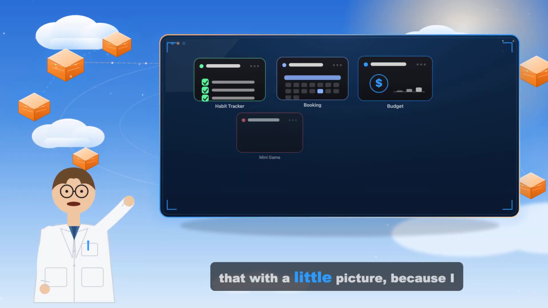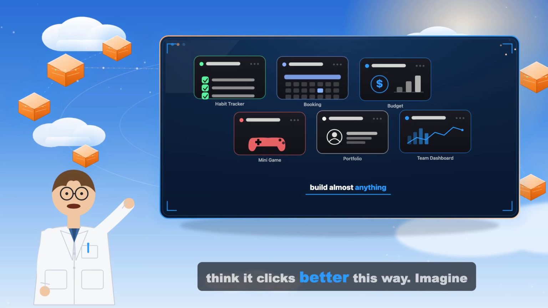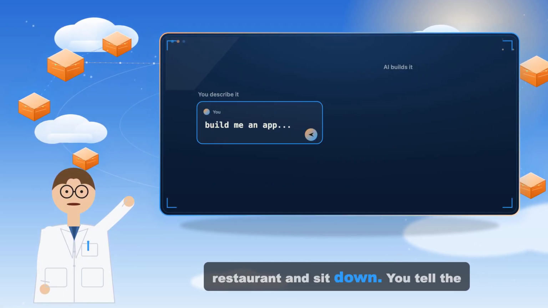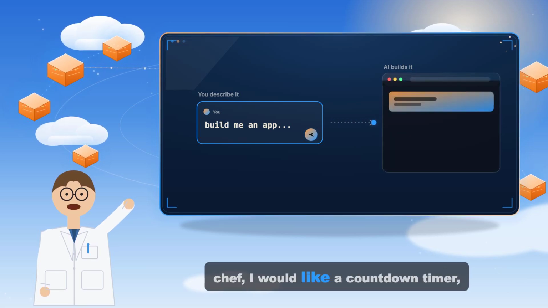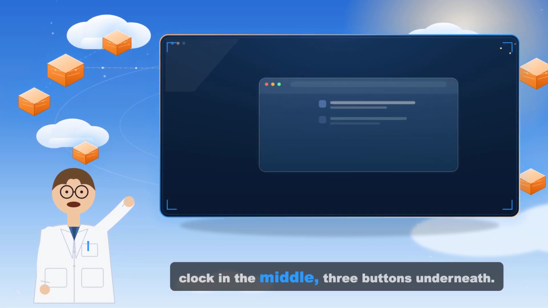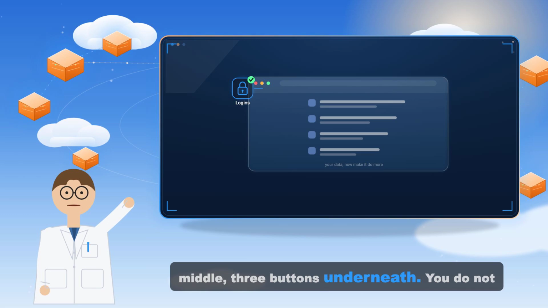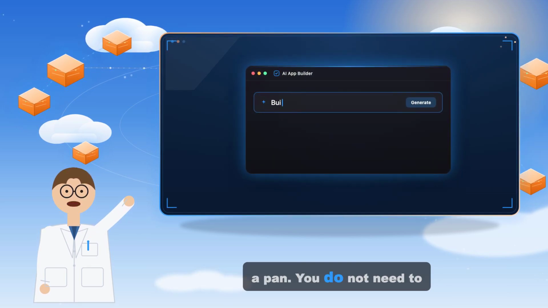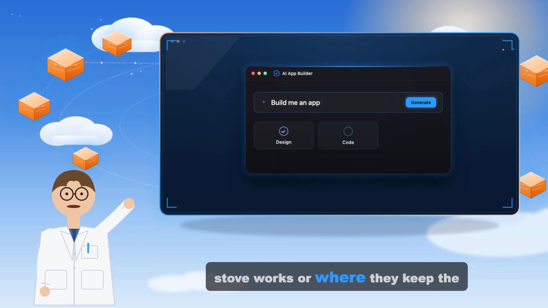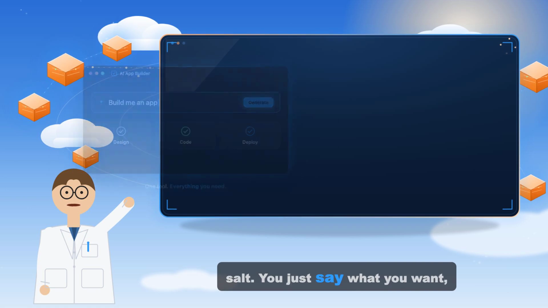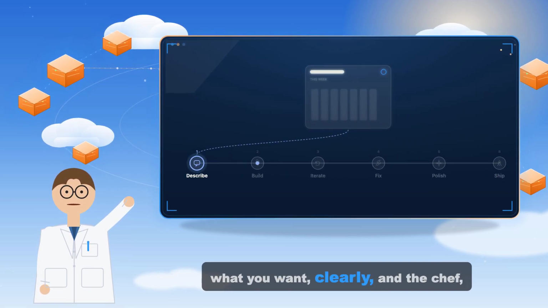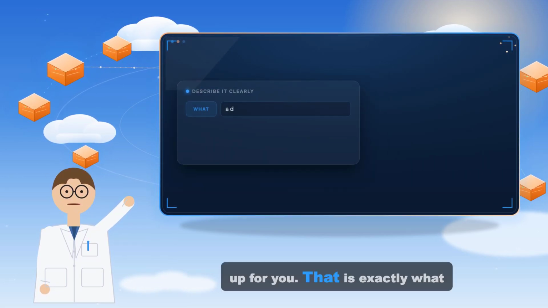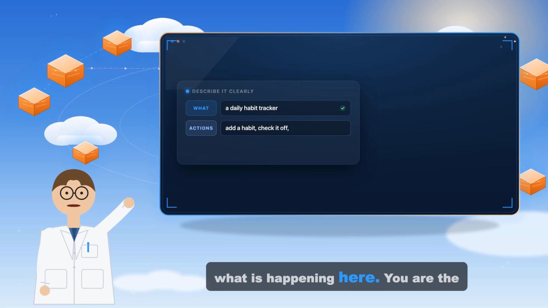Let me pause on that with a little picture, because I think it clicks better this way. Imagine you walk into a restaurant and sit down. You tell the chef, I would like a countdown timer, big clock in the middle, 3 buttons underneath. You do not march into the kitchen. You do not grab a pan. You do not need to know how the stove works or where they keep the salt. You just say what you want, clearly, and the chef, who is a master at their craft, cooks it up for you. That is exactly what is happening here.